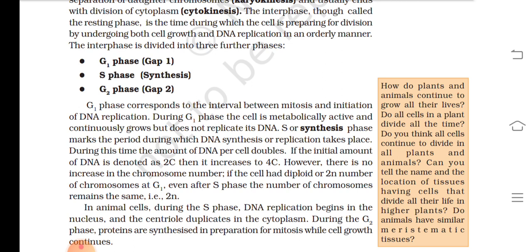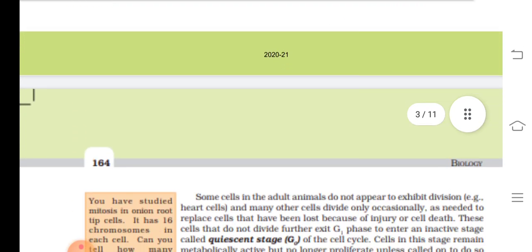If the cell had a diploid or 2n number of chromosomes at G1, even after S phase the number of chromosomes remains the same, that is 2n. In animal cells during the S phase, DNA replication begins in the nucleus and the centriole duplicates in the cytoplasm. During the G2 phase, proteins are synthesized in preparation for mitosis while cell growth continues.